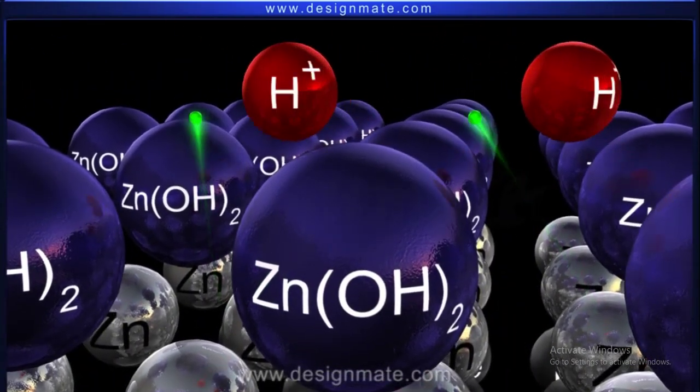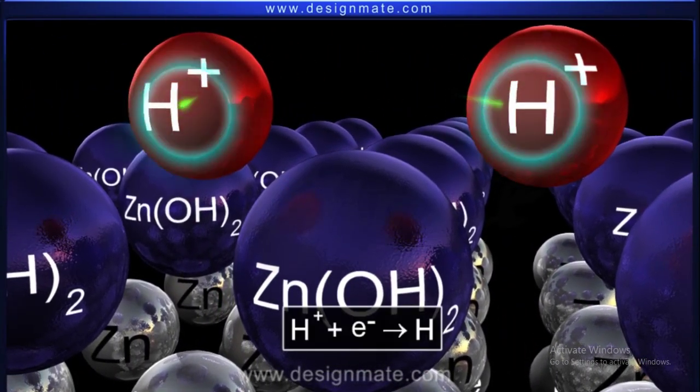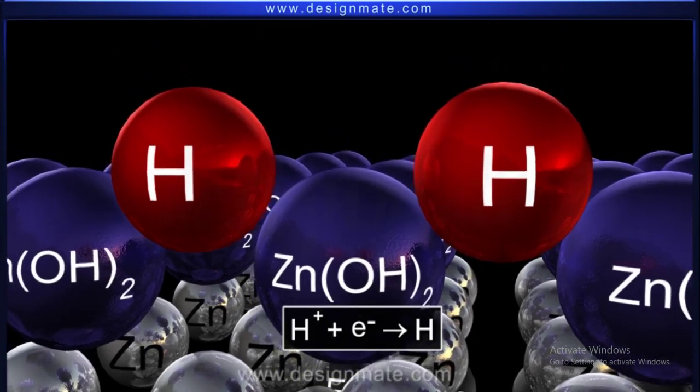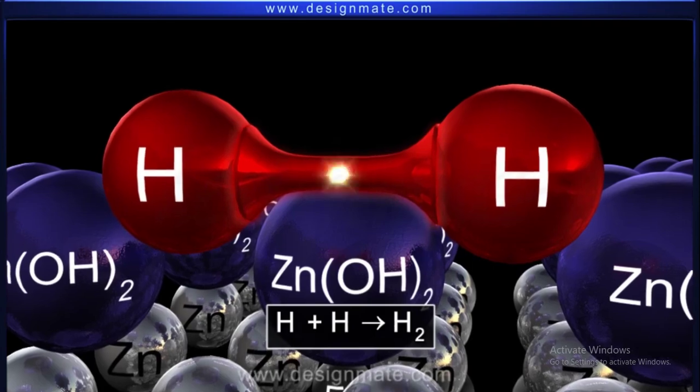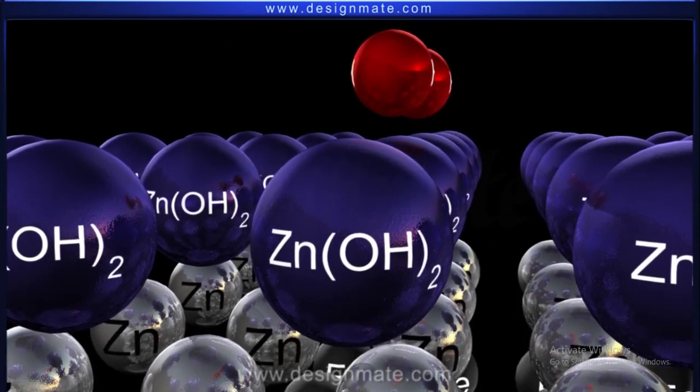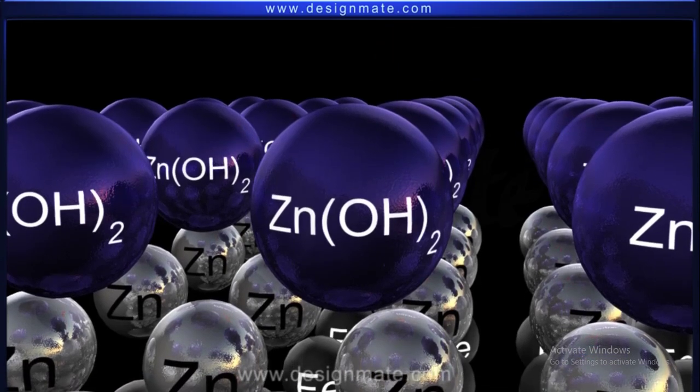The released electrons are accepted by the hydrogen ions present in the moisture in the air and are reduced to hydrogen atoms. 2 such hydrogen atoms combine to form a hydrogen molecule, which is then released as hydrogen gas.